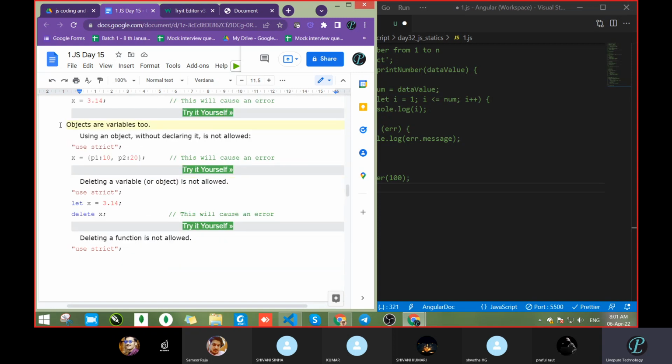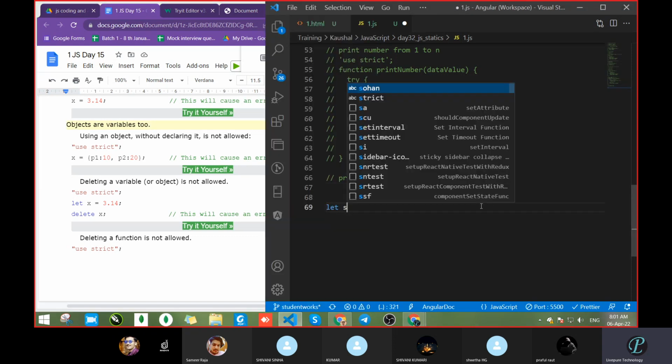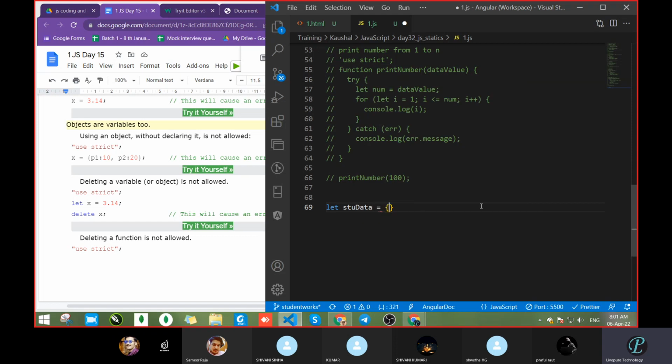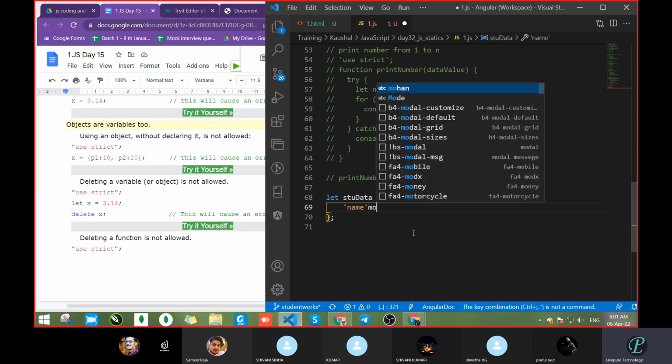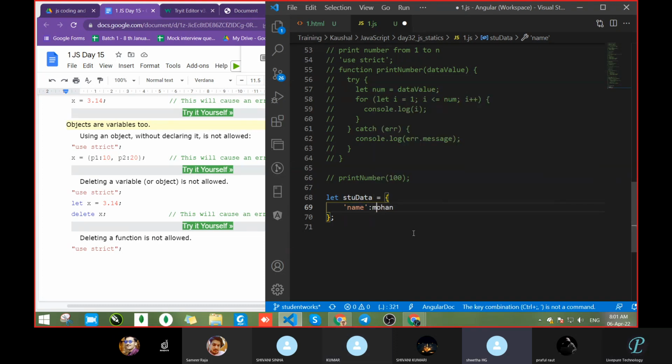Let's see a different example. Objects are variables too. Objects also we call variables because we are declaring like let stu data equal to this type. We write name and colon, Mohan, key and value pair.